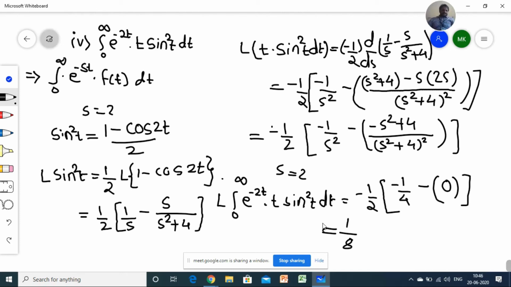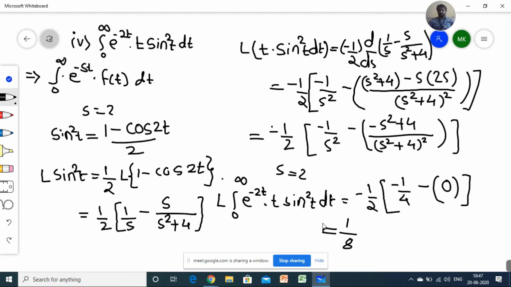So this is just an example so that you can understand how to solve Laplace transform questions on the basis of the multiplication by t theorem, or t raised to n theorem. Very easy. Just remember the standard formulas of Laplace transform, like what is the Laplace transform of sine, cos, sine hyperbolic, cos hyperbolic, exponential or algebraic functions. Then you have to apply the rule of multiplication by t raised to n. While applying multiplication by t raised to n, please remember the derivative rules.